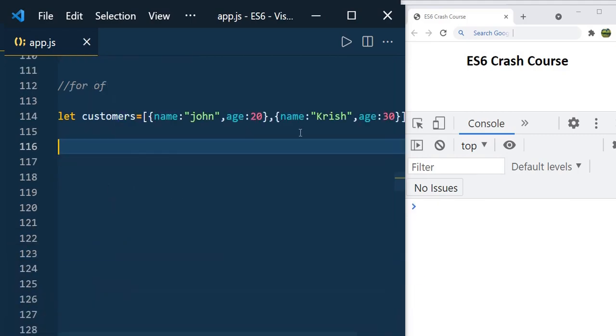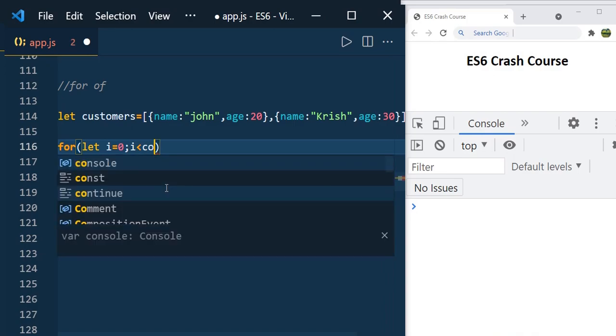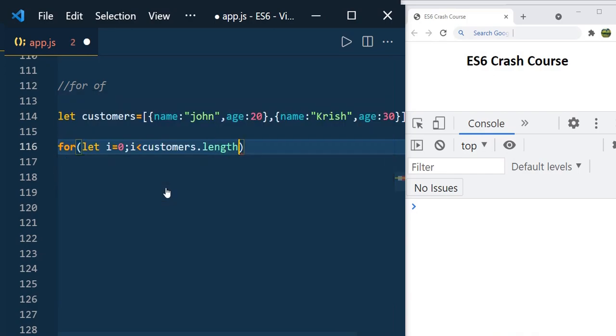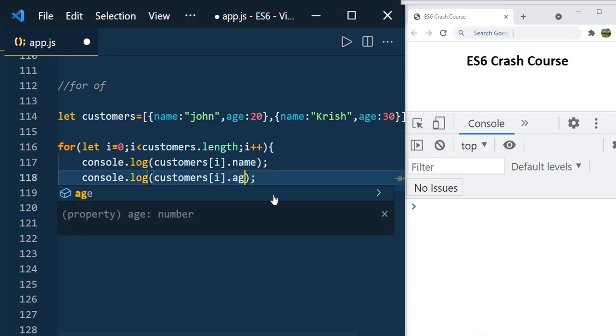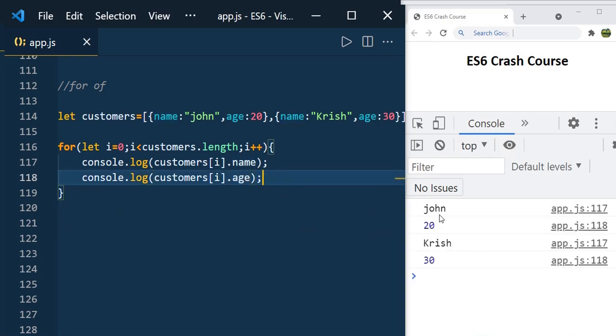Assume you have a customers array like this, and if you want to iterate it, you use the for loop. Let i equal to 0, i less than customers.length, i plus plus. To display the name, you will be using console.log customers of i dot name, and the same way for age, customers of i dot age, and if you save it, you print John 20, Chris 30, right? This is how you used to write the code.